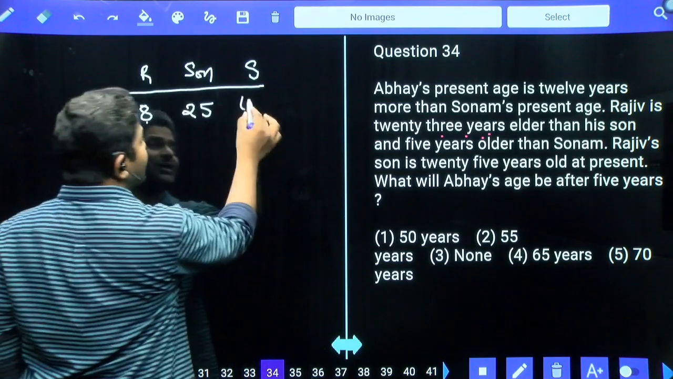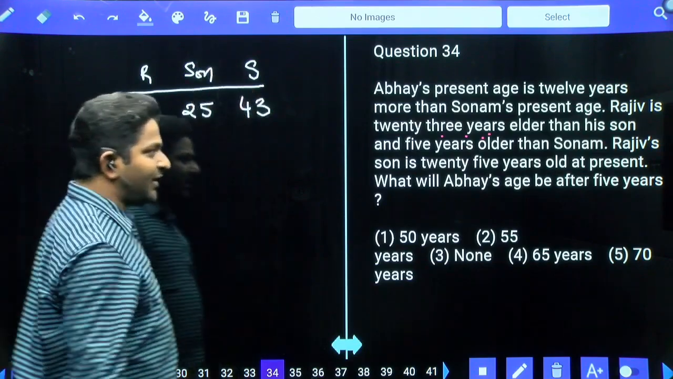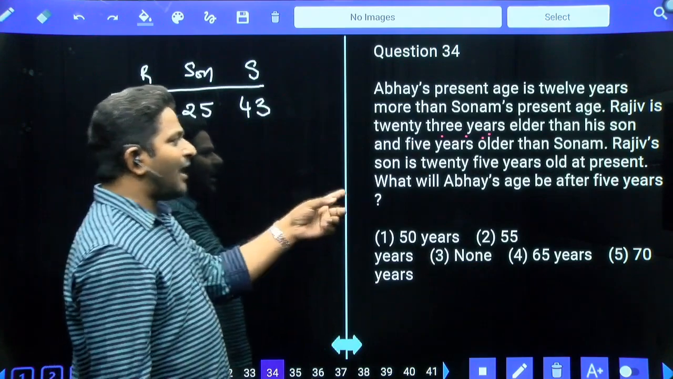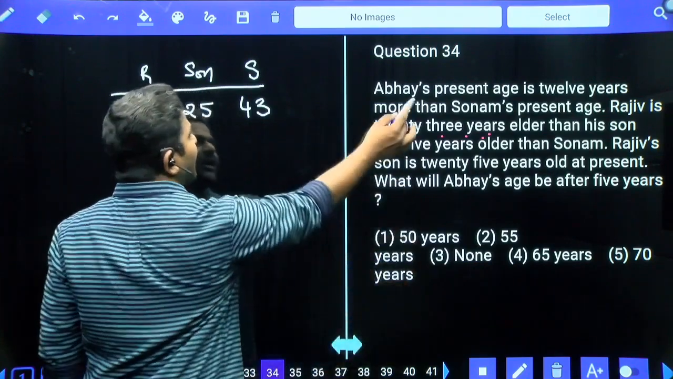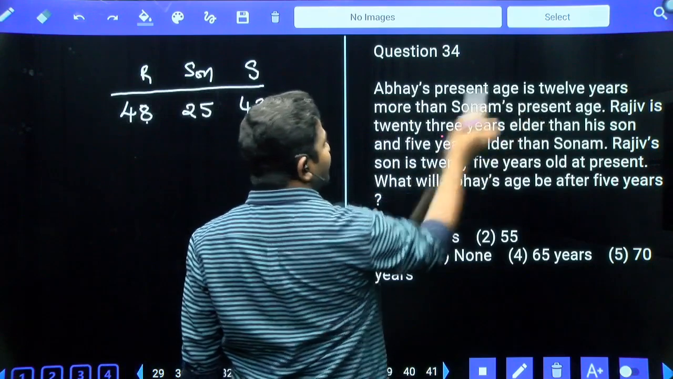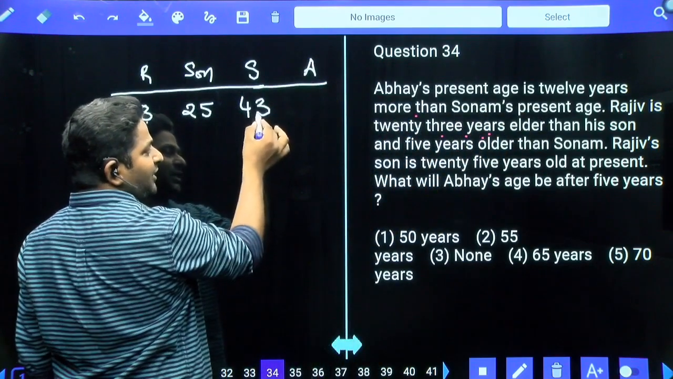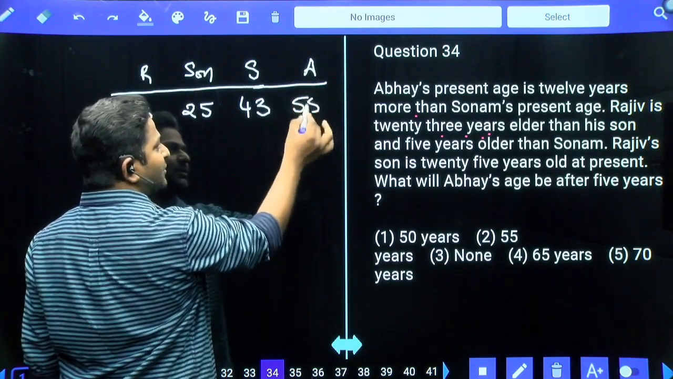5 years elder to Rajiv, in the sense that he is going to be 43 here. Next, what will be Abhyas's age after 5 years? Now, look at this statement. Abhyas's age is 12 years more than Sonam's age. Then Abhyas's age is 43 plus 12, that is equal to 55.